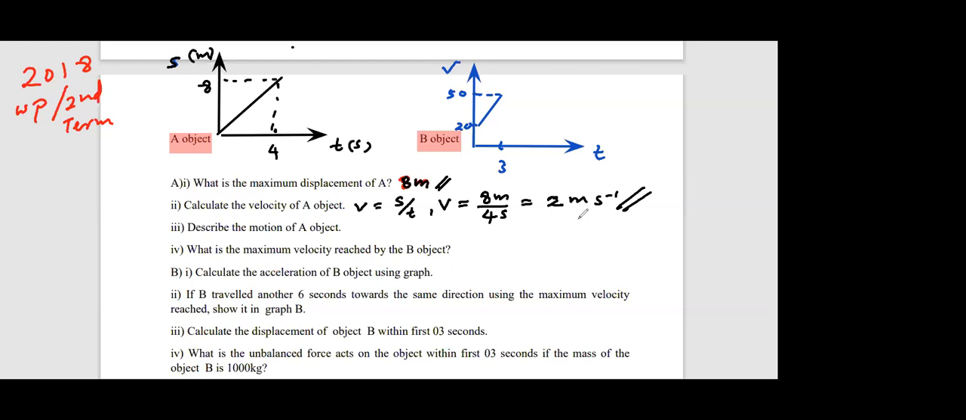Describe the motion of the object A. So who can give me the answer for part 3? Describe the motion of the object A. Yes, any volunteers? Tasuni? Gayoni? Netu? Uniform velocity. Yes?